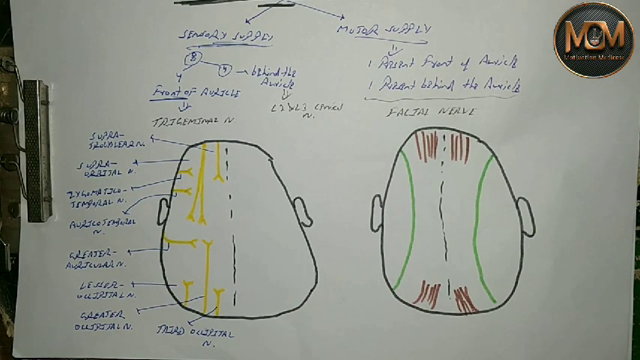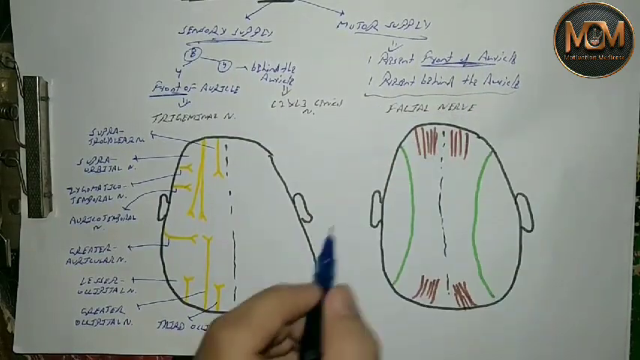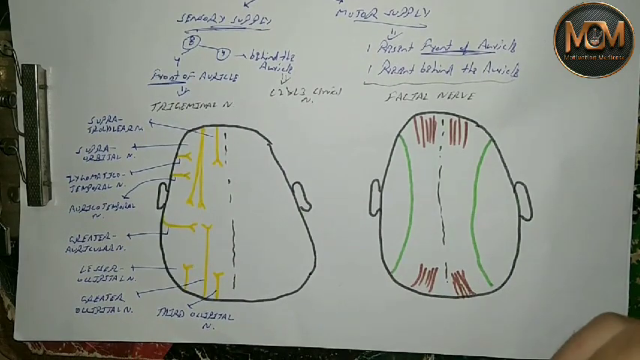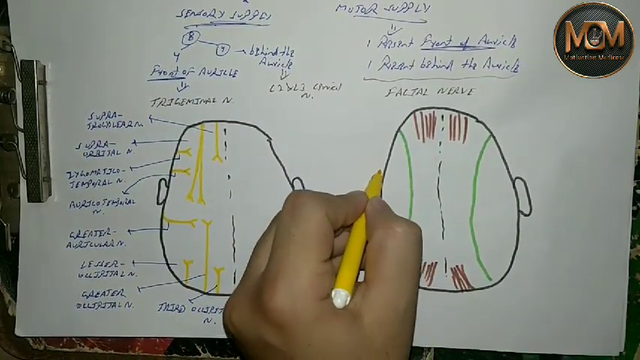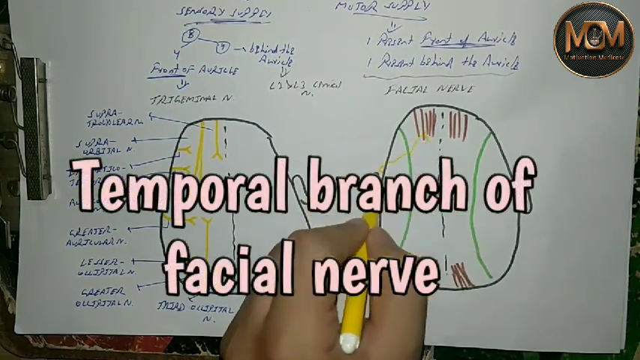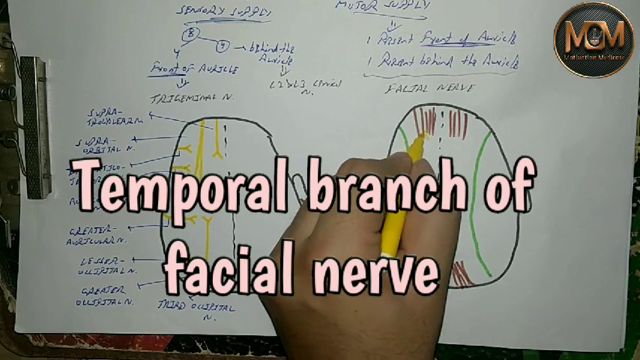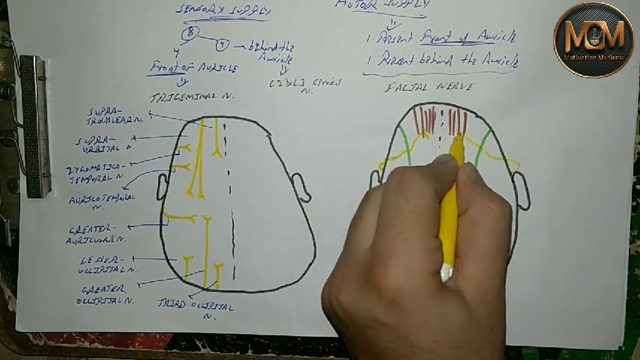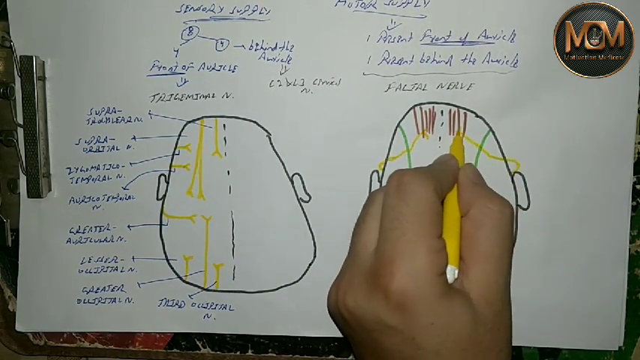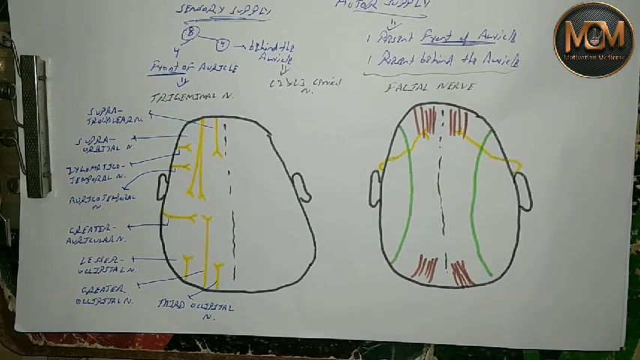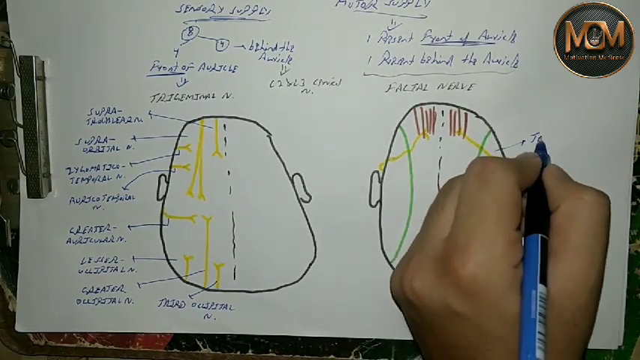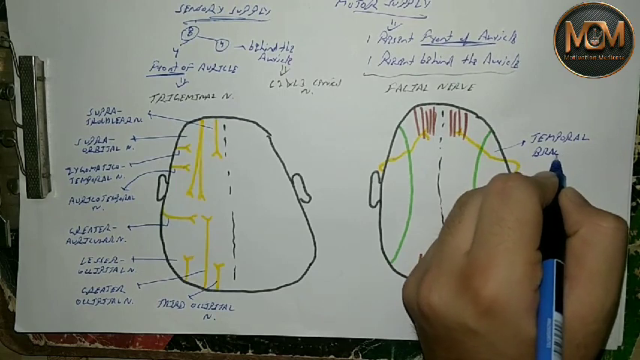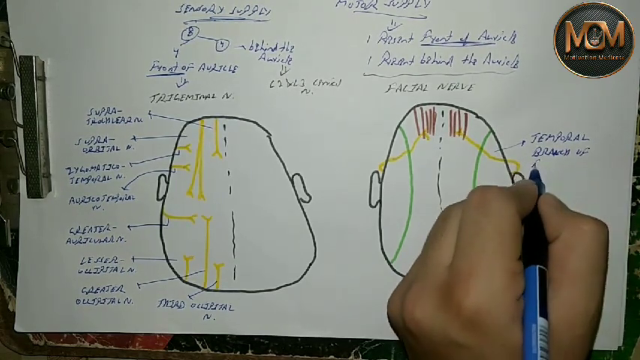As I have told you, one is present in front of the auricle, derived from the facial nerve, and one present behind. The one present in front of the auricle is the temporal branch. This is a nerve. This is the temporal branch of the facial nerve. Similarly it is present on this side also. So the temporal branch of the facial nerve is present on both sides.